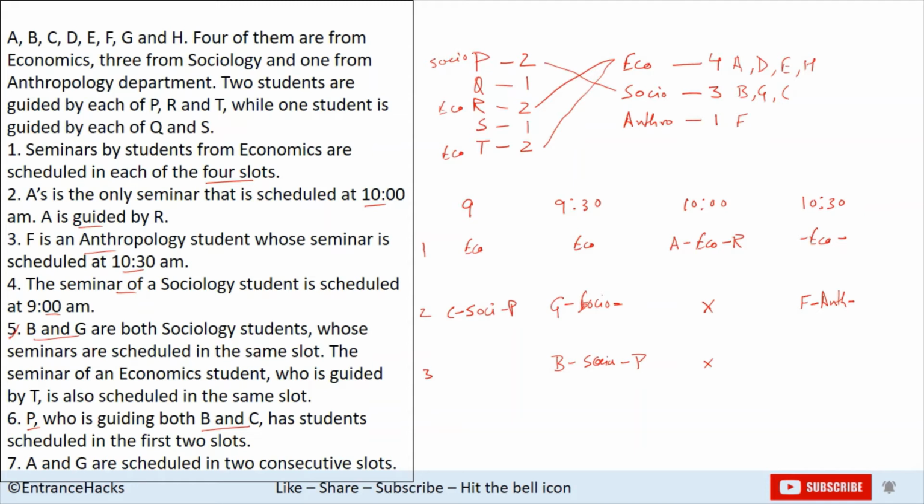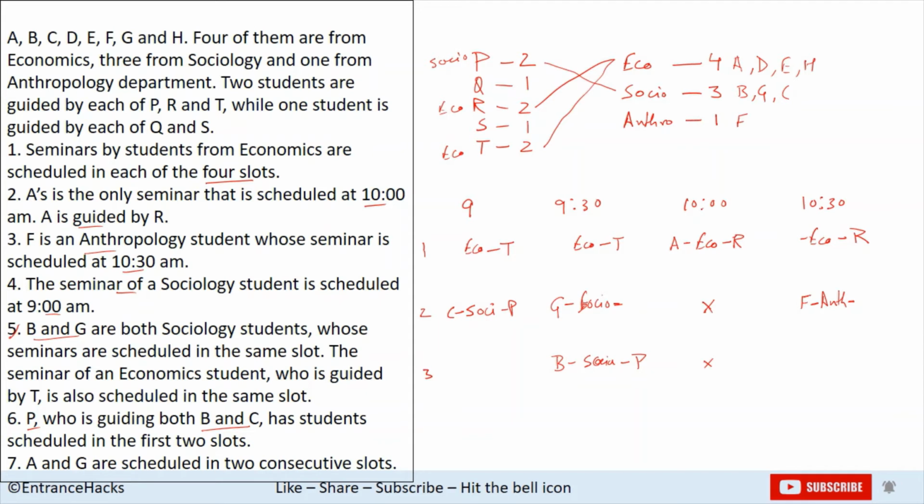And we know A is here and R. So R would be consecutive. So this is R. So R can't be 9:30, otherwise T would have to take a slot at 9 and 10:30, which is not possible. A teacher has to take slots in consecutive slots only. So R is at 10, so R will be at 10:30 also. Similarly, T with two students will be at 9 and 9:30. Now, this is the scenario we have arrived at.